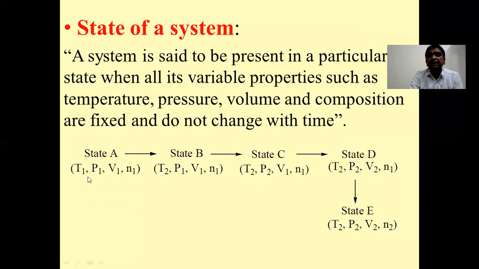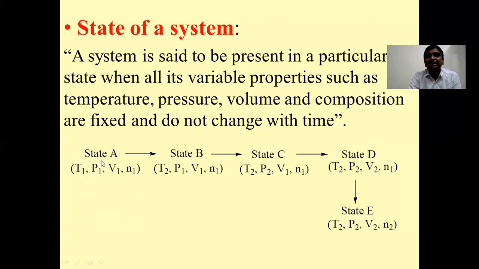Suppose we have a state A, another state B, state C, state D, state E. When do we say that the system has changed its state from A to B? We say so if one, two, three or all of the parameters which define that particular system are different.